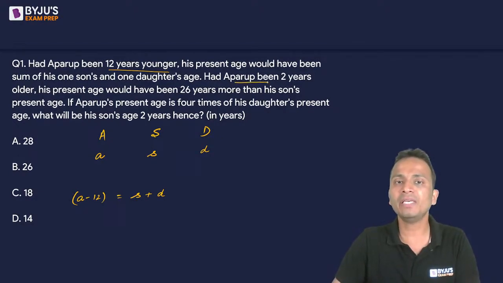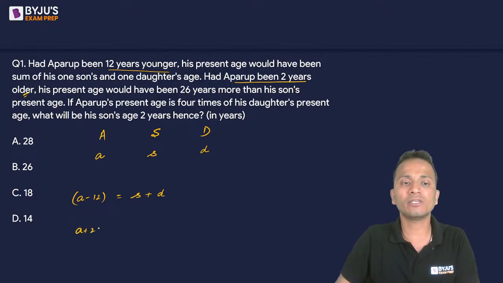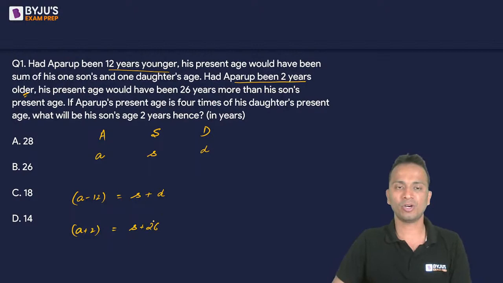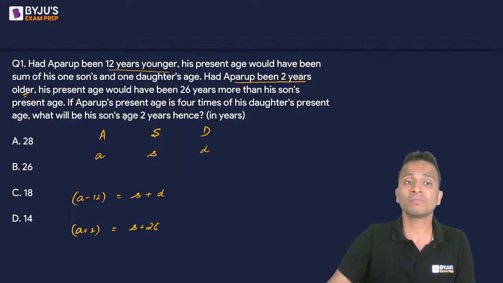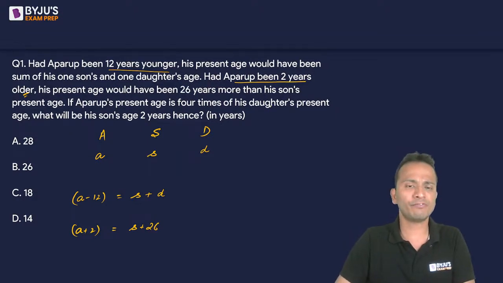Had he been 2 years older, his present age would have been 26 years more than his son's present age. So this would have been 26 years more than his son's age. All right, right? So we have two equations and we have three variables. Now there is one more piece of information: if Aparup's present age is 4 times his daughter's present age. So I'll not use this information right now.